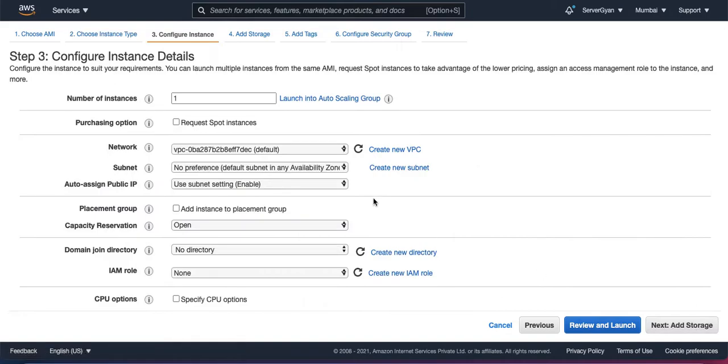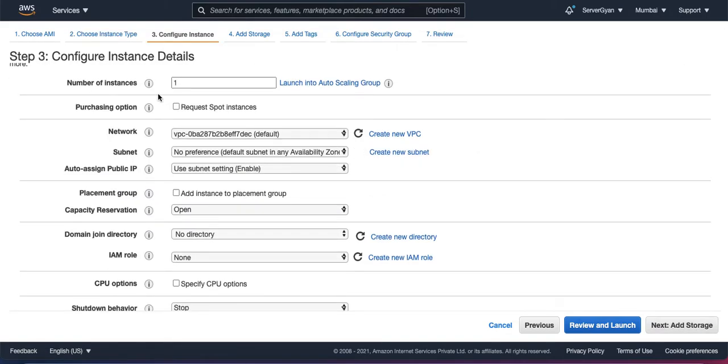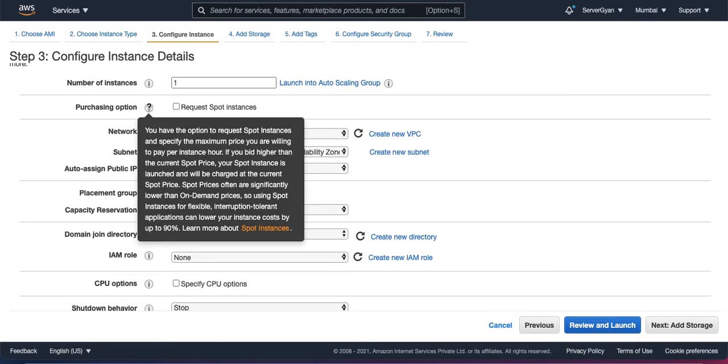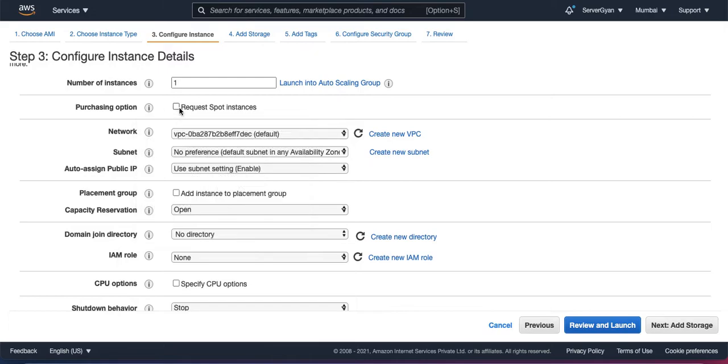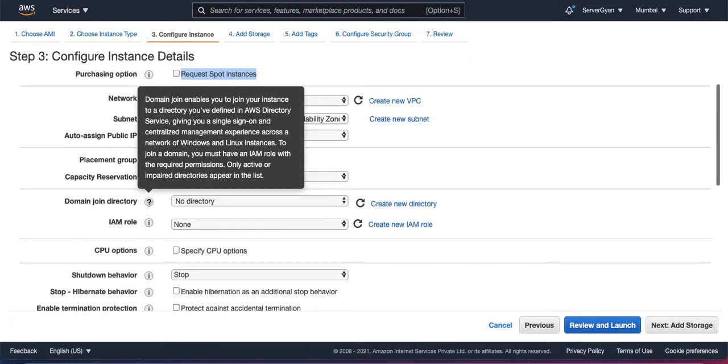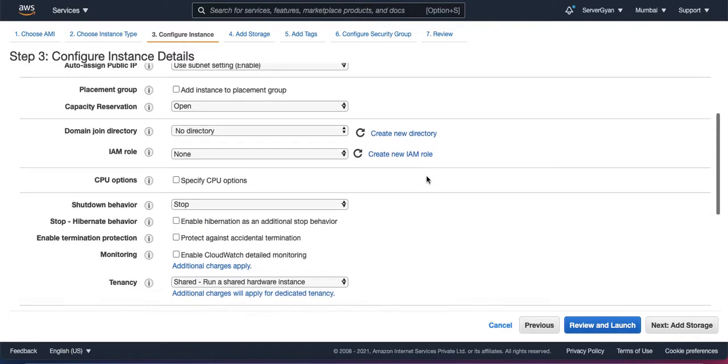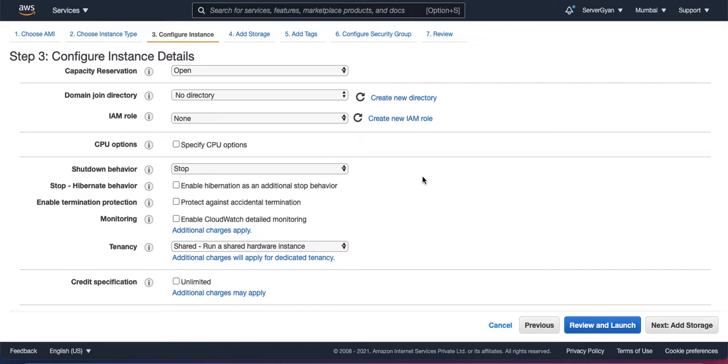Next we are going to talk about how many instances we are going to provision, the purchasing options we have. We have different purchasing options, like on demand, reserved instances, savings plan, and obviously we have spot instances as well. So guys, along with these options, we have a very important topic to discuss, which is stop and hibernate behavior. So this is going to be very important.